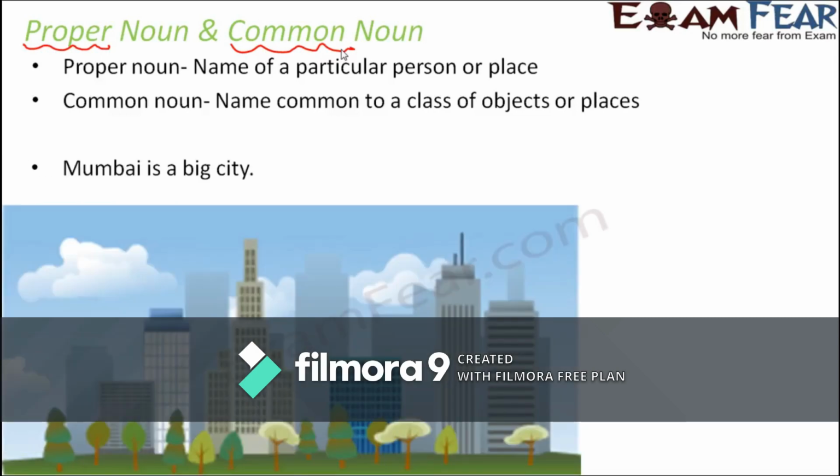Now let us look at an example. Mumbai is a big city. So here Mumbai is the name of a city. That means it is the name of a particular place, right? So Mumbai in this case is a proper noun.